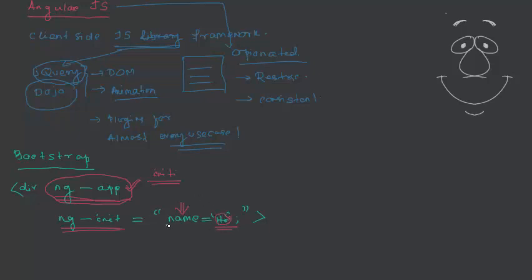This can be treated as a variable or model in our application. To access this variable, we can use double curly brackets, and inside that we can write any expression. The syntax is known as AngularJS expression.